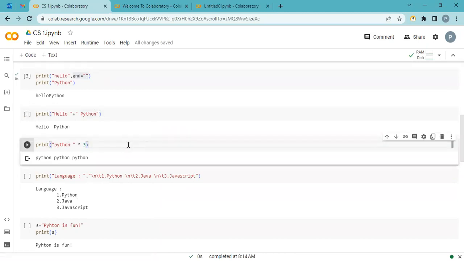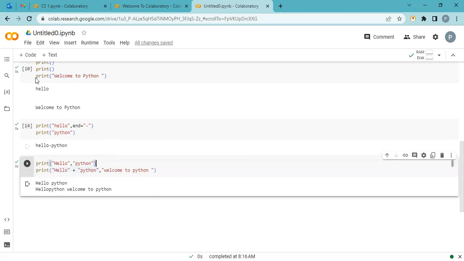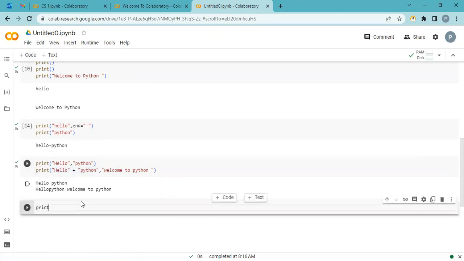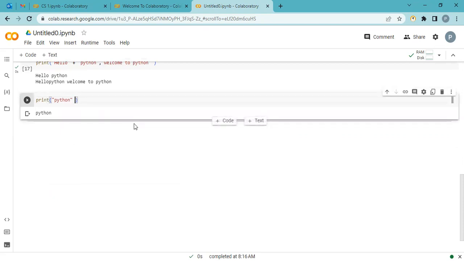Yes, here is again a very important thing we can do with the print statement. There is a question in your mind, why the multiply sign? Python multiplied by 3, that means look at the output. It prints this particular string a number of times. I'm using 3, that's why it prints 3 times. Let's do it. Using print, see, Python, of course it prints 1 time. Yes, definitely, but I want to print it 10 times. So there is no need to write a print statement 10 times.